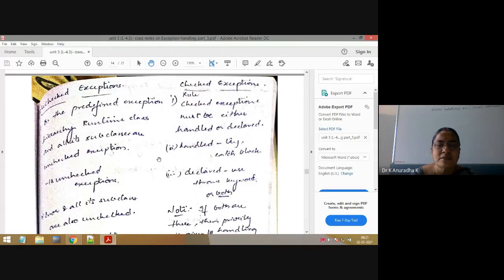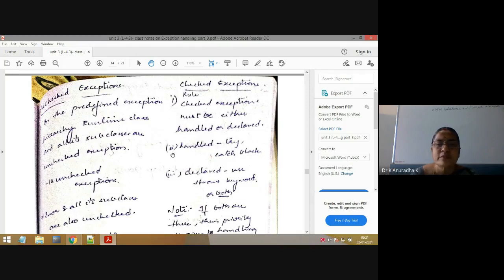The first way is that method can handle that checked exception using try catch blocks in that method, or the method can delegate the responsibility of handling that checked exception to its calling method. Then again in the calling method, it can handle that exception using try catch blocks, or again delegate the responsibility to its calling method. Like that, it is a chain. Called to calling, again called to calling, like that the checked exception can be propagated. That concept is nothing but exception propagation.